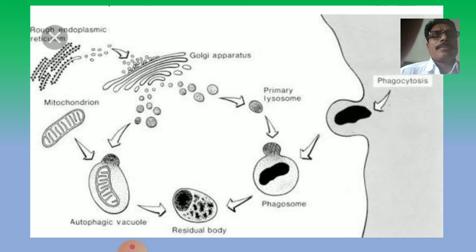Now autophagic vacuoles. The autophagic vacuoles are vesicles which receive some enzymes or particles from the mitochondria, and then they are digested in the cell, or it shows suicide, that is, it dissolves itself in the cell or endoplasm.